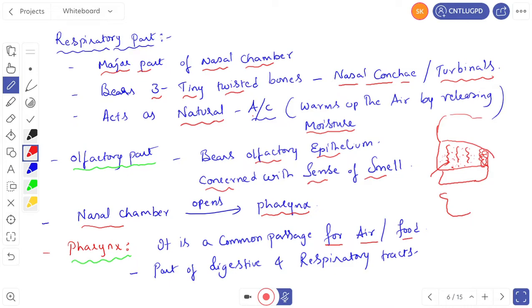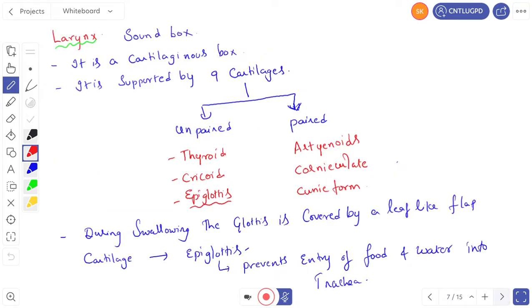And one more important question is this one. Pharynx is part of both the digestive and respiratory tracts. They will ask you which is the common part for the digestive and respiratory tract, and it is the pharynx. Very important question, this one. Let us see the next one. Larynx. So larynx is called the sound box.